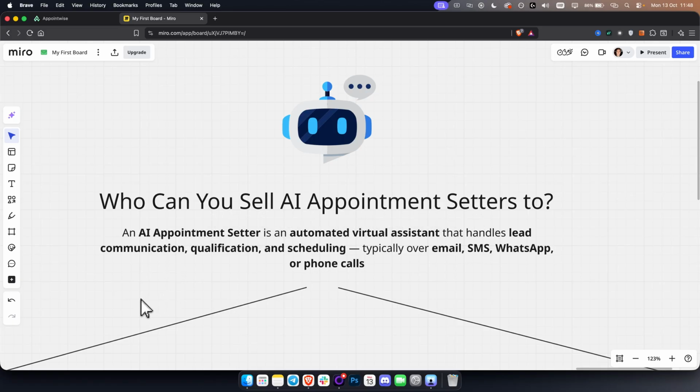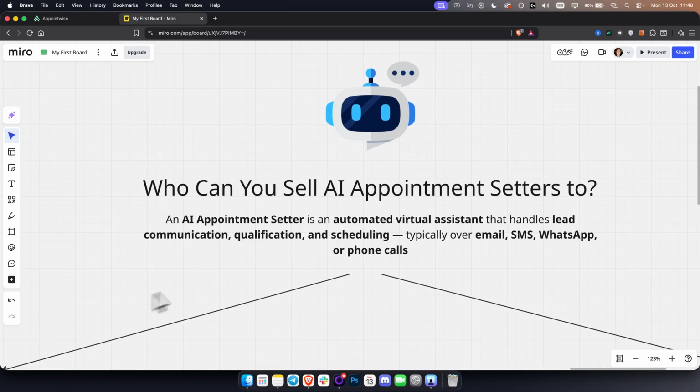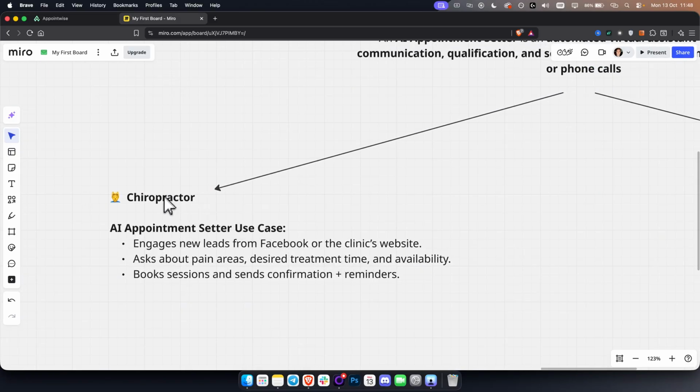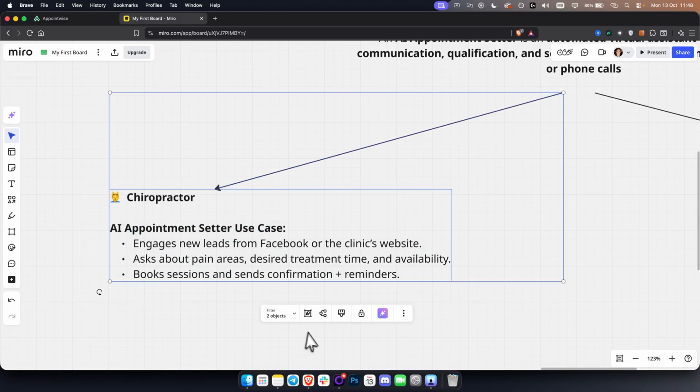Now, who can you sell this to? I will give you two really simple examples. The first example is a chiropractor. For a chiropractor, you can set up an AI appointment setter that will engage new leads from Facebook or the clinic's website, because most of them are getting leads from Facebook, okay? You're asking them about their pain areas, pain points, desired treatment time, and availability, and you're booking sessions and sending confirmation links for their clients. So this is essentially how it works.